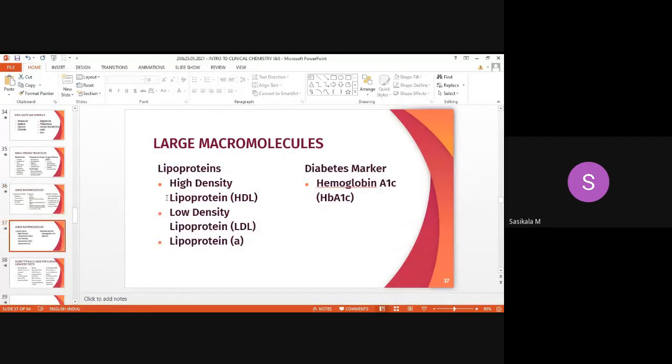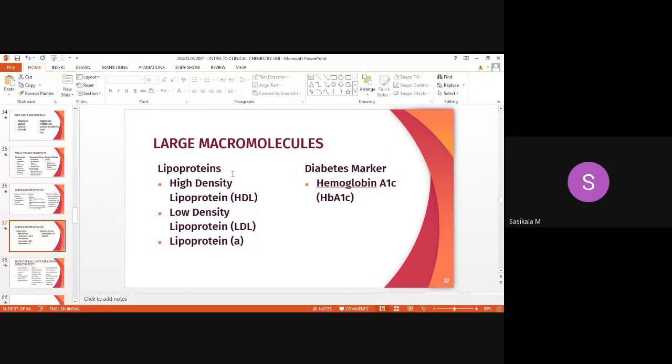Then lipoproteins like high density lipoprotein, low density lipoprotein, and very low density lipoprotein, and lipoprotein A. I don't know what the A represents. Find out this. Any one of you find out and tell me in the next class what lipoprotein A is. LDL, HDL, I know. This is also a type of lipoprotein only.